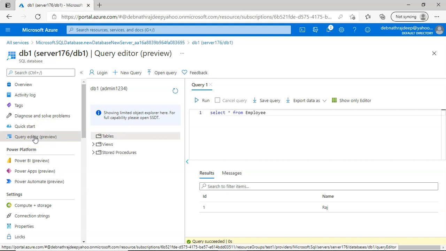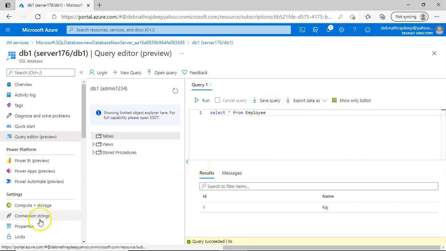Now query editor is not that very sophisticated. Let's try from SQL Server Management Studio, which is a very sophisticated client software. Also just one note, from query editor you can export the results as JSON, CSV or XML. You can save the query and run it later also.